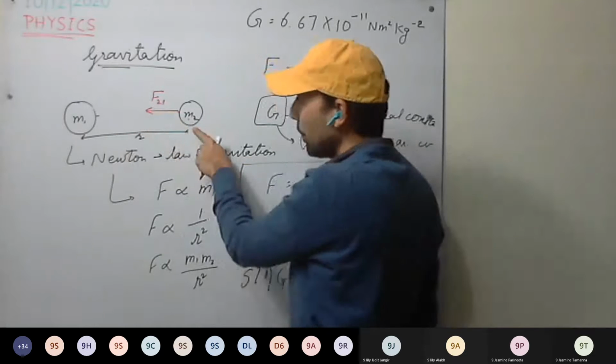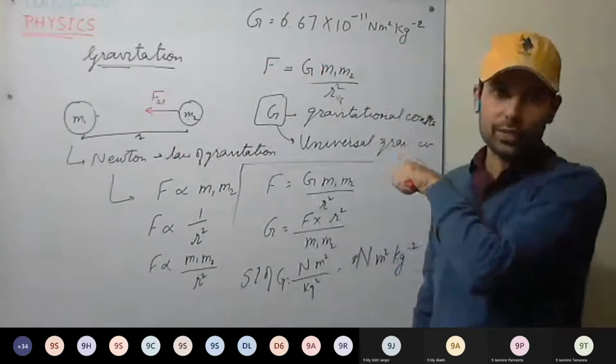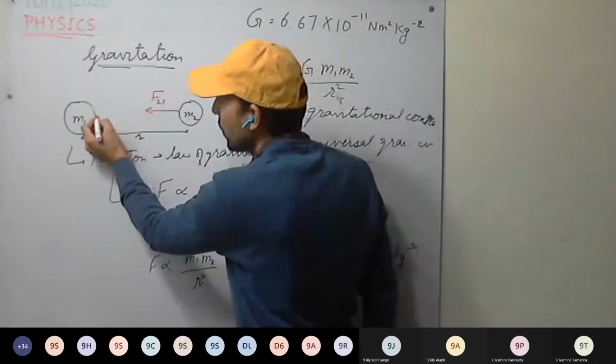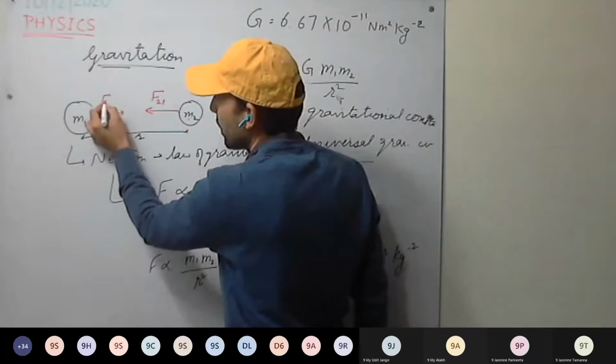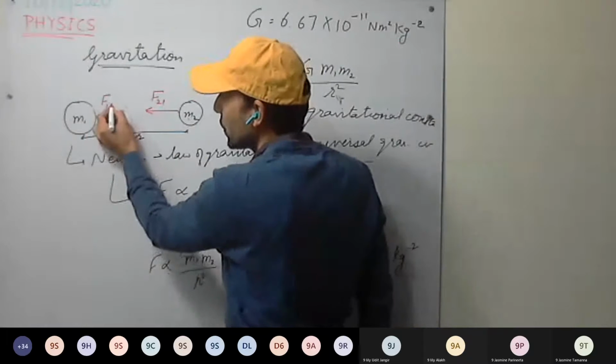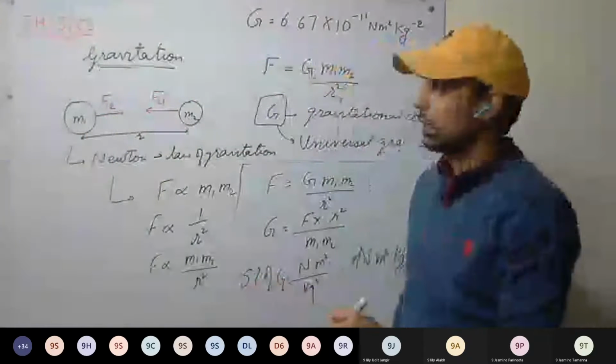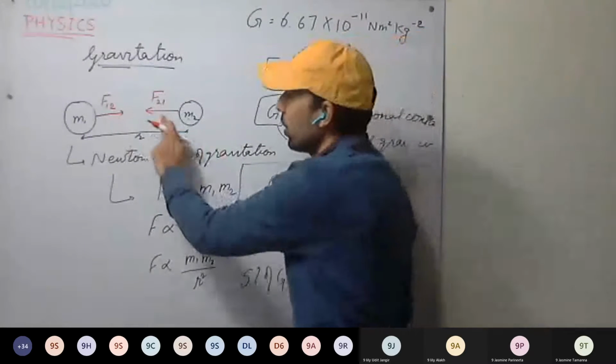Similarly, M2 body will be attracting M1 towards it. So there will be force on M1, force on M1 due to 2. This is clear. Now see here.